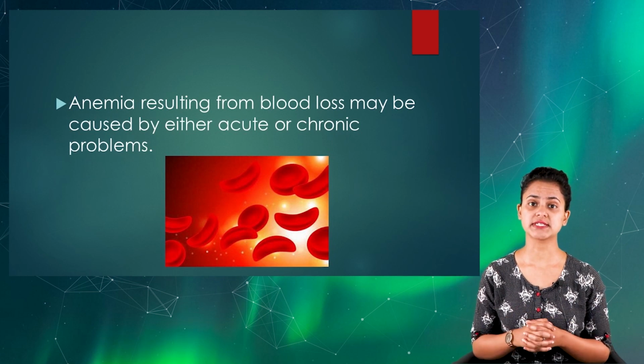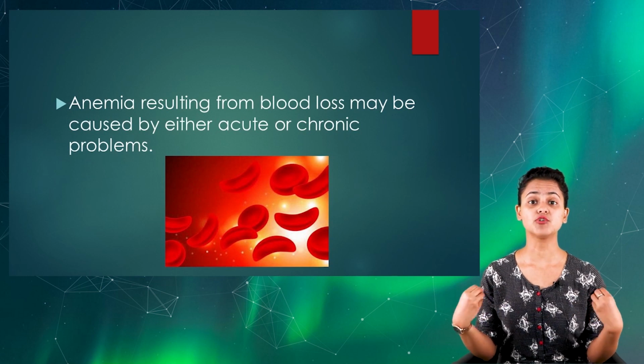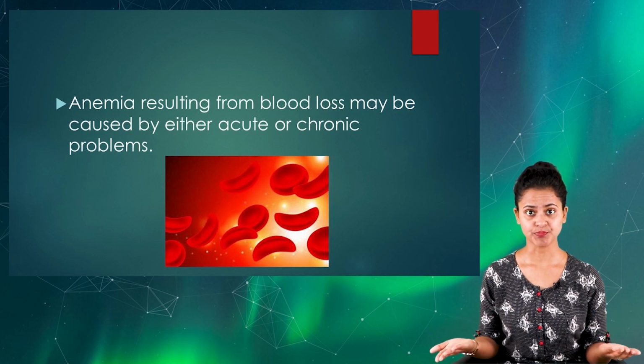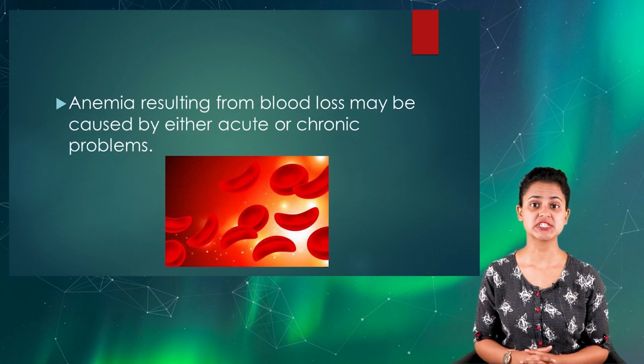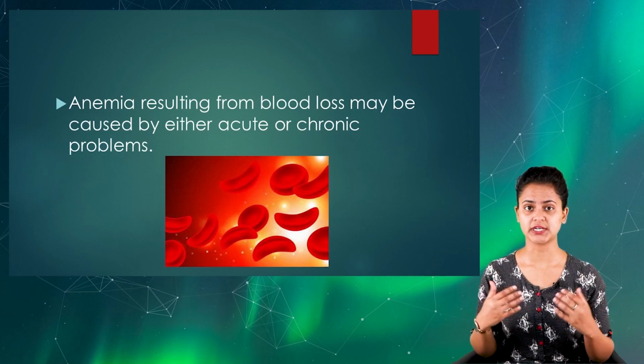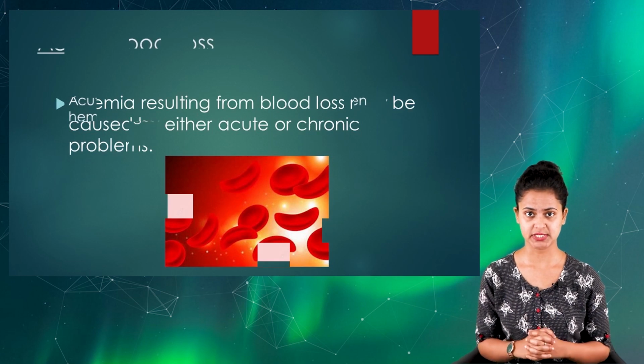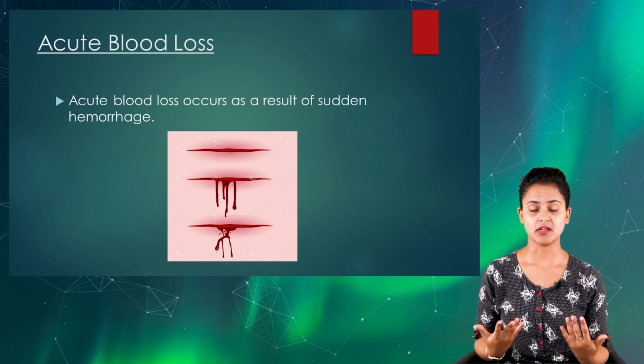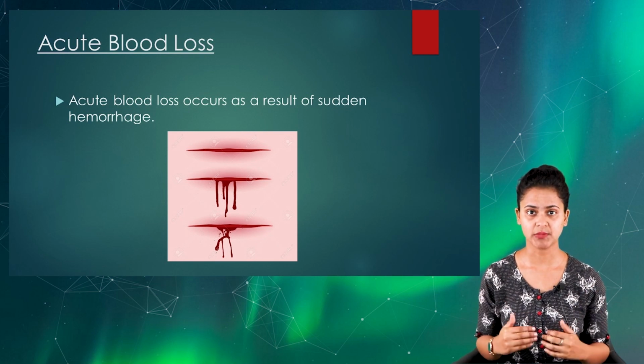We are first going to discuss how acute blood loss is related to the development of anemia, and what conditions can cause acute blood loss for an individual patient. Acute blood loss occurs as a result of a sudden hemorrhage.